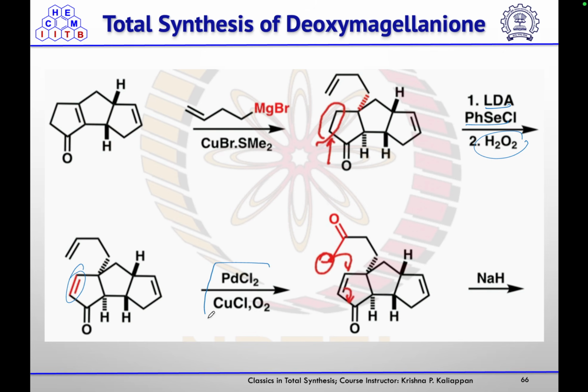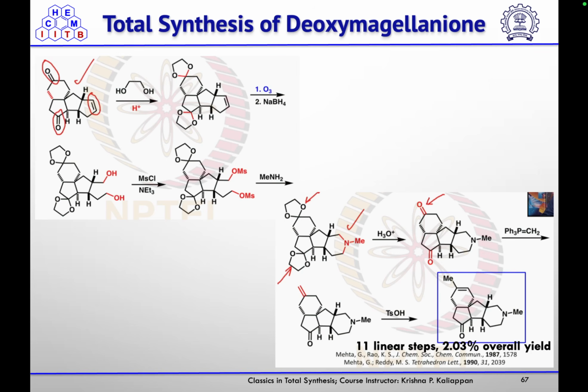And then using Wacker oxidation, they converted that olefin to the corresponding ketone, the more substituted ketone. And then this NaH will generate the anion here, and they did this 1,4 addition to form the cyclized product.